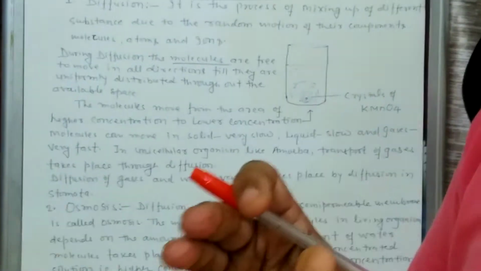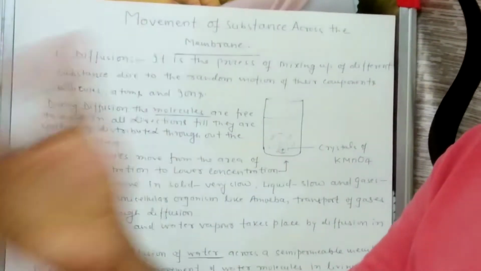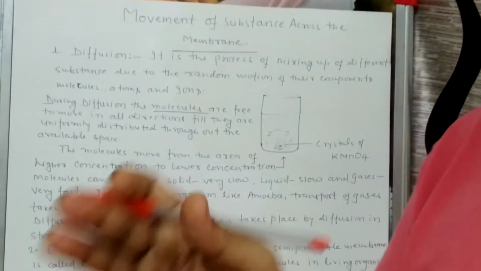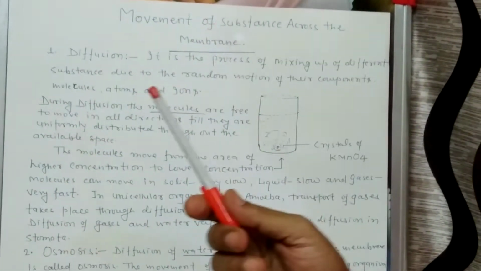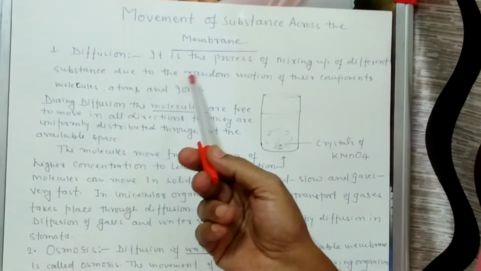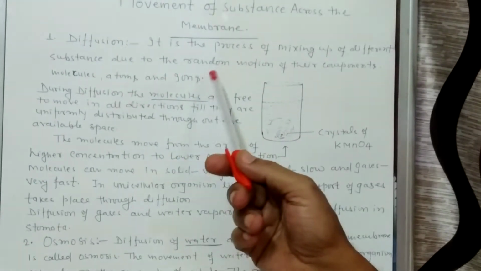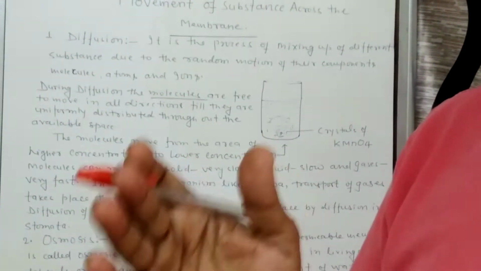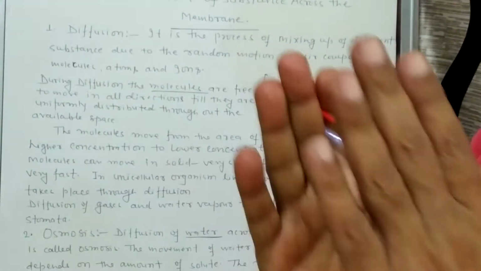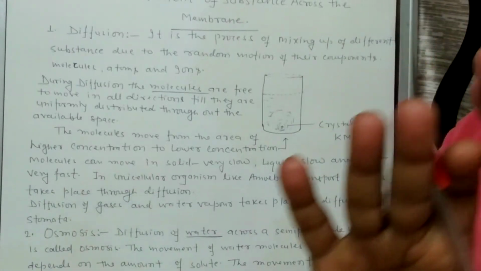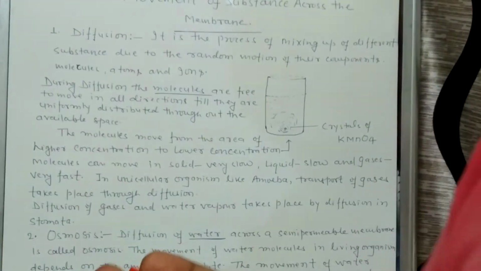Diffusion means to diffuse in or diffuse out. When anything is absorbed in or absorbed out, that is called diffusion. So this is the mixing of materials. It is a process of mixing of different substances due to the random motion of their components, molecules, atoms and ions. One material mixes with the other, and their components are uniformly distributed into each other and make a homogeneous solution.